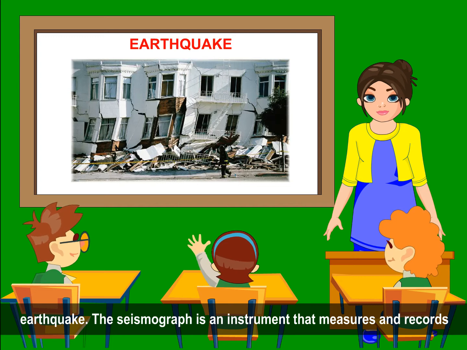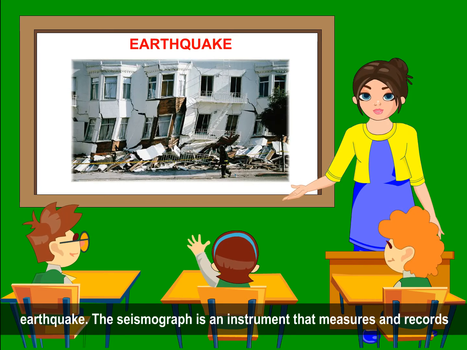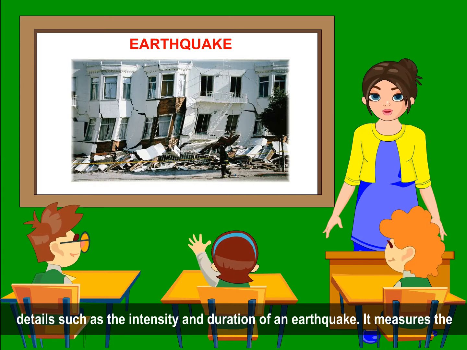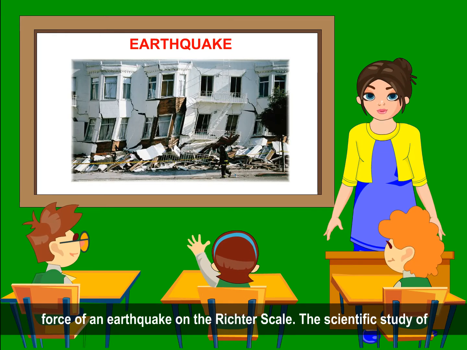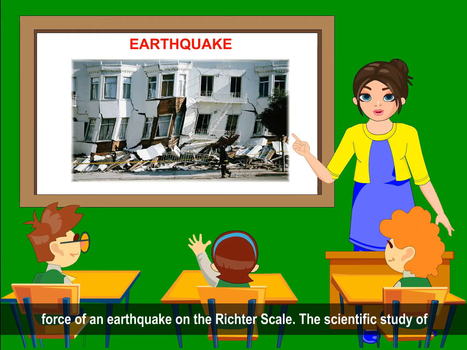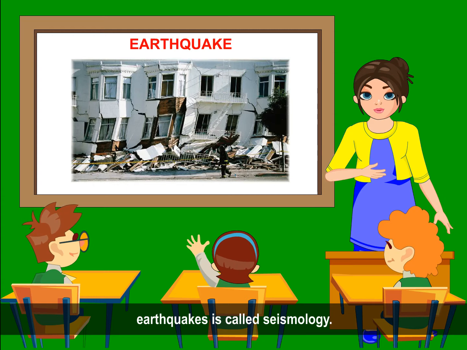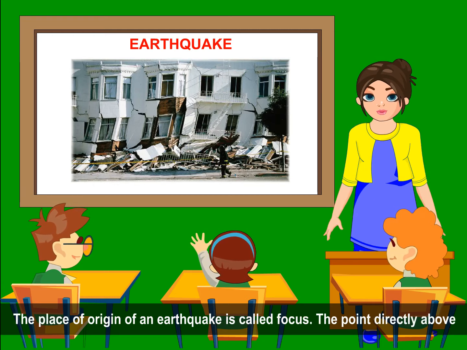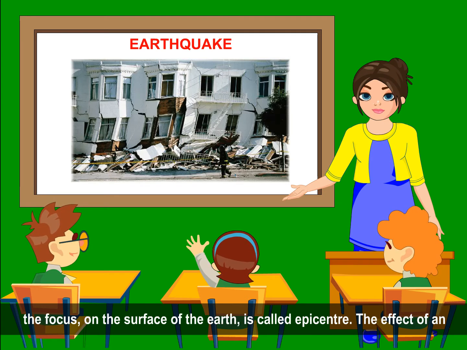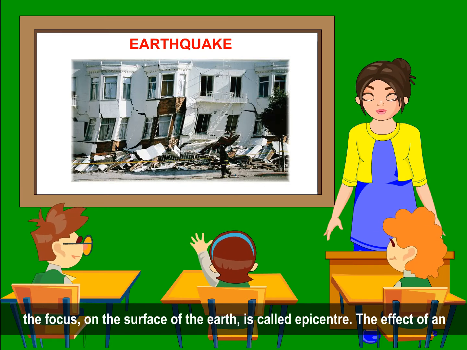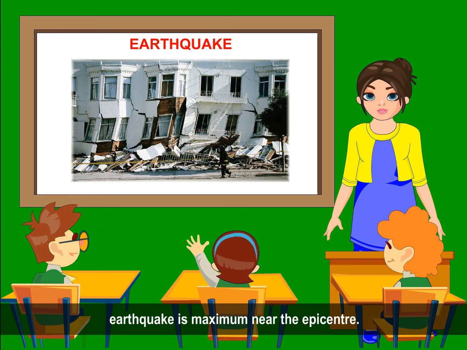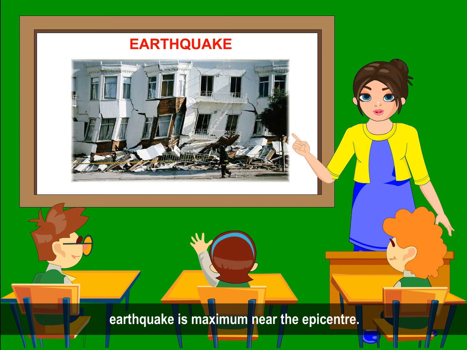The seismograph is an instrument that measures and records details such as the intensity and duration of an earthquake. It measures the force of an earthquake on the Richter scale. The scientific study of earthquakes is called seismology. The place of origin of an earthquake is called the focus. The point directly above the focus on the surface of the earth is called the epicenter. The effect of an earthquake is maximum near the epicenter.